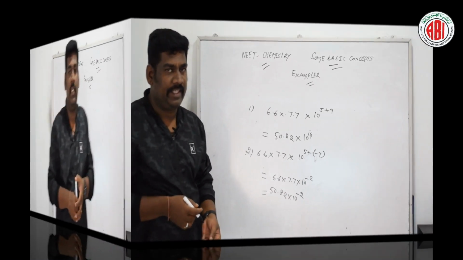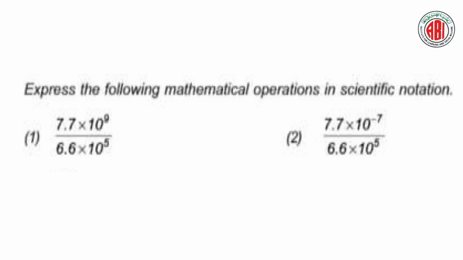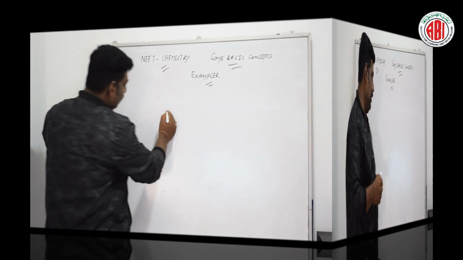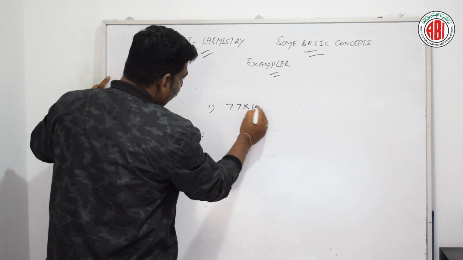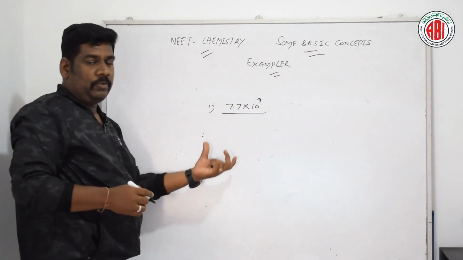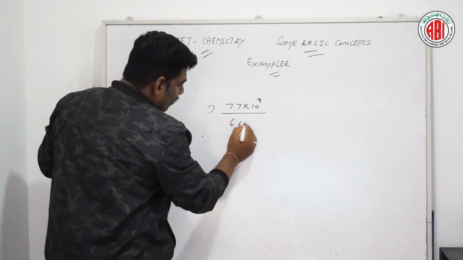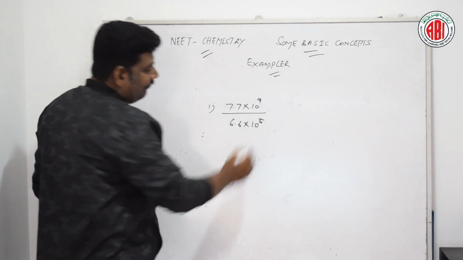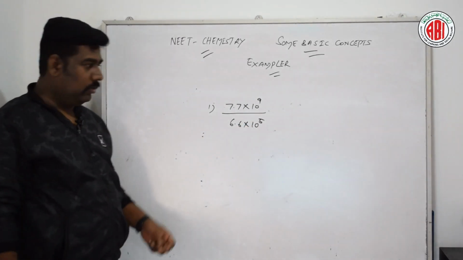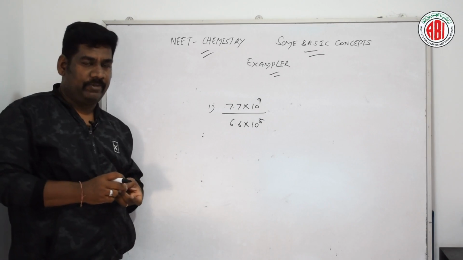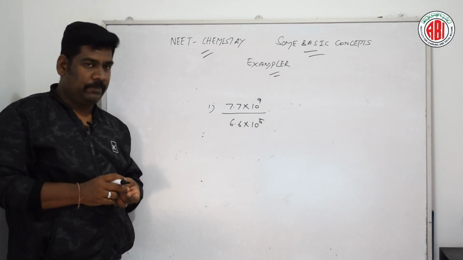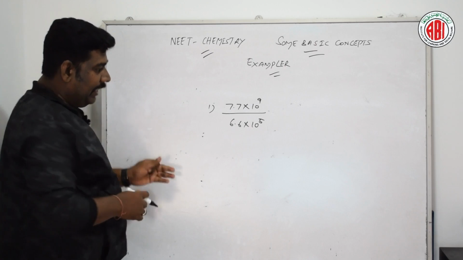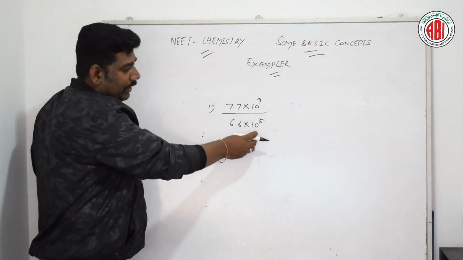Okay. Let us go for the next question. Now look at the next question, 7.7 into 10 to the power of 9 divided by 6.6 into 10 to the power of 5. How to convert it into scientific notation? Let us see. First one, 7.7 into 10 to the power of 9 divided by 6.6 into 10 to the power of 5. How to do this simplification into scientific notation? First, the exponents should again be placed separately.